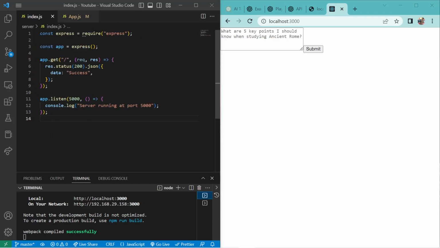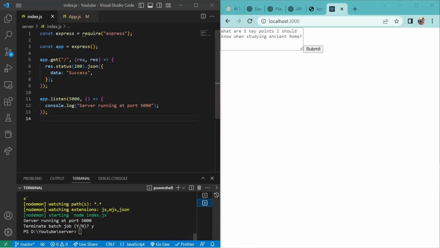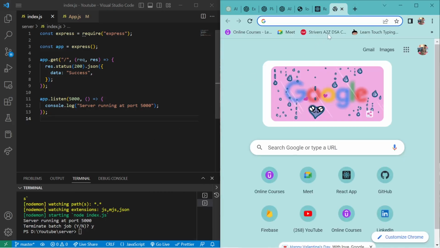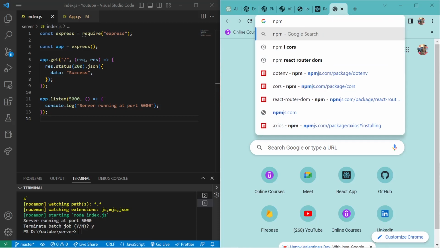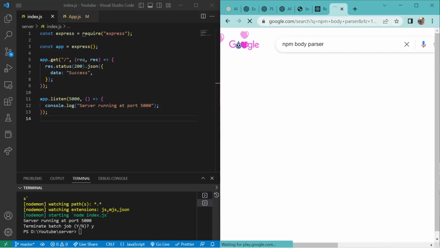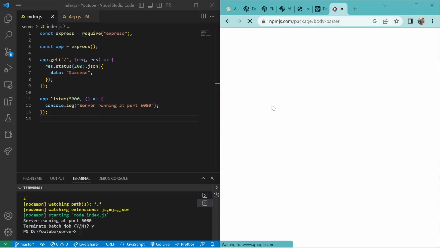And now we have to install some dependencies into our back end. So first we are going to need a package called body-parser, or a middleware. So npm install body-parser.